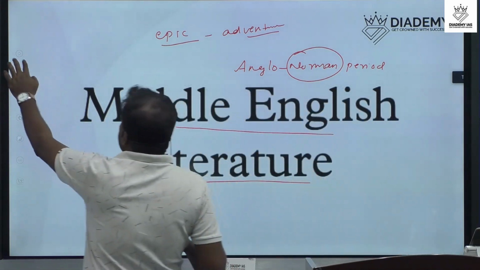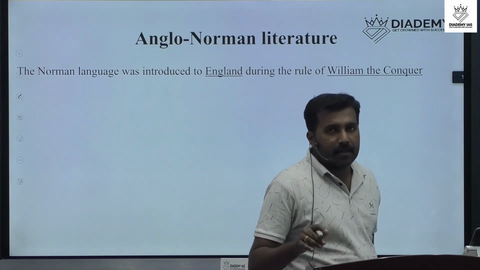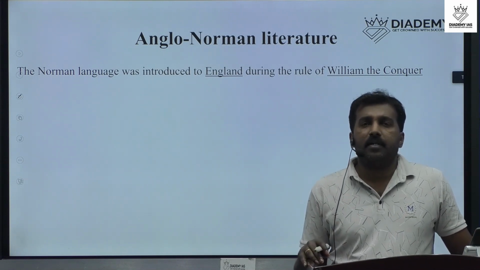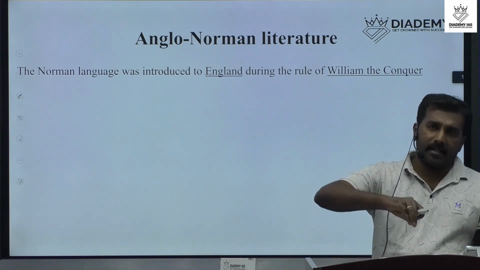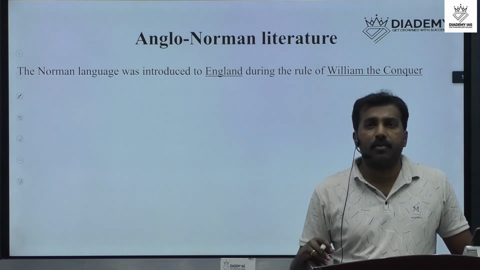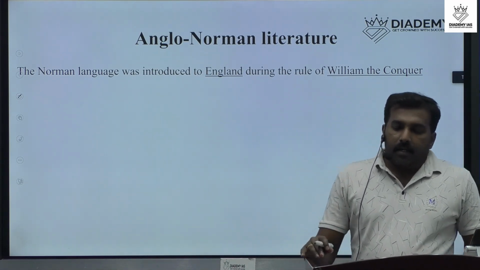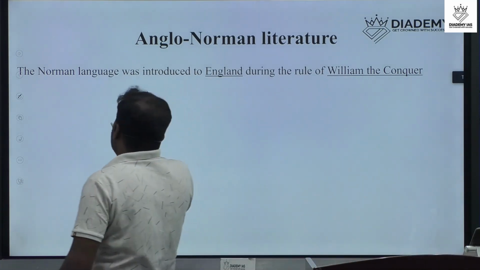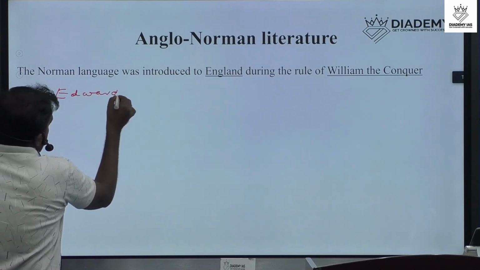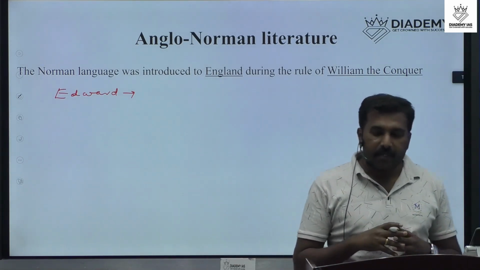Okay. So next we can discuss the role of the Anglo-Norman community. What was the role of the Anglo-Normans and what was the impact of this community in England and what happened in the literature and literary works? That is what we are going to discuss in this class. So here let's discuss Edward. Edward was the last king of the Anglo-Saxons.